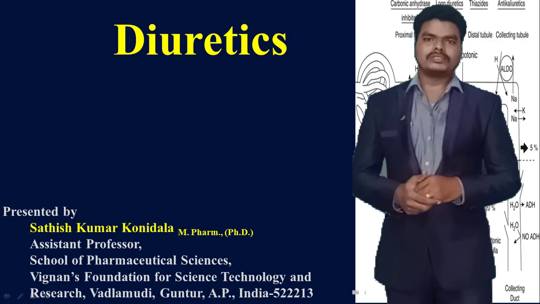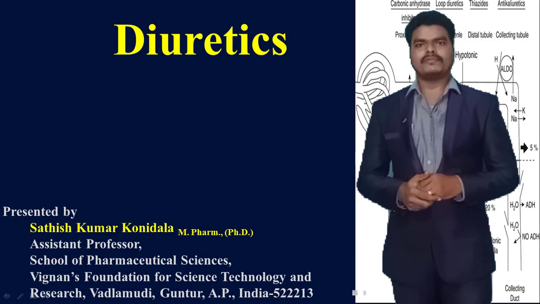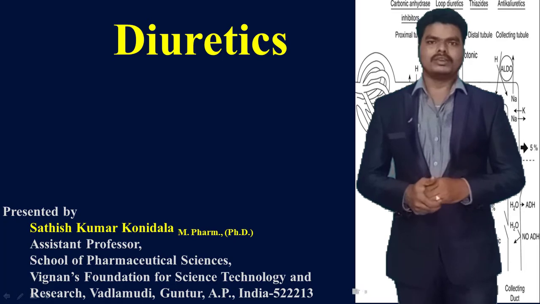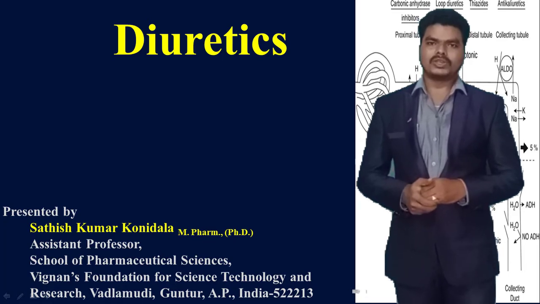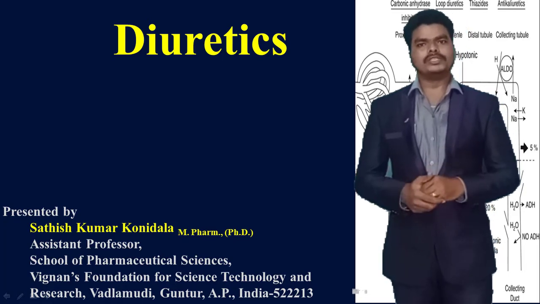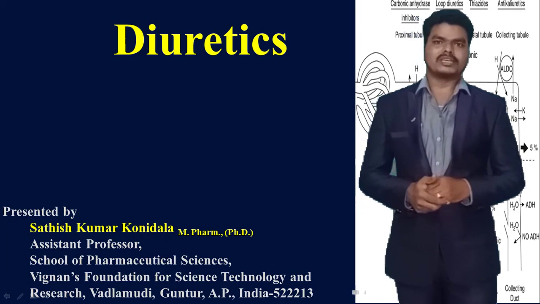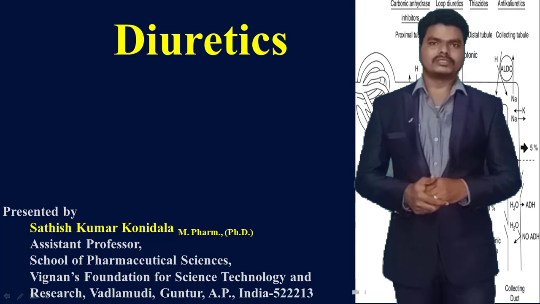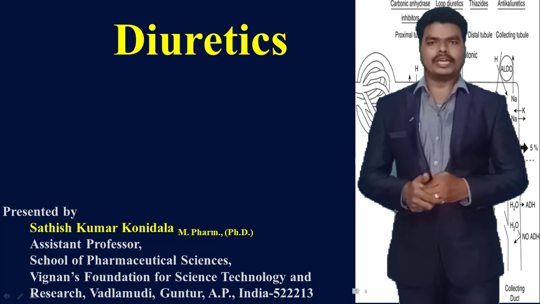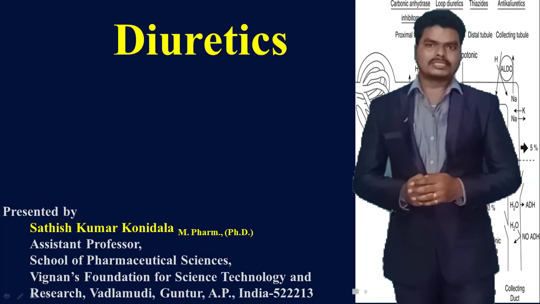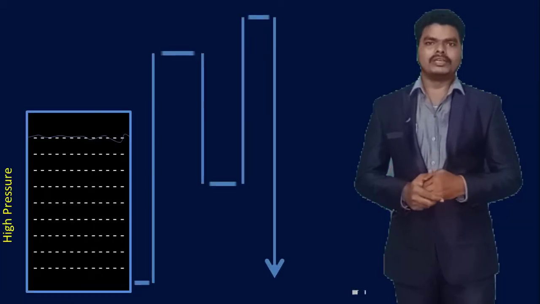Diuretics are generally used in the treatment of high blood pressure. They are also extensively used in the removal of kidney stones, and for reducing edemas, that is, extracellular fluids. For reduction of these edemas also we use diuretics. I will give you a simple example of how these diuretics decrease the blood pressure.